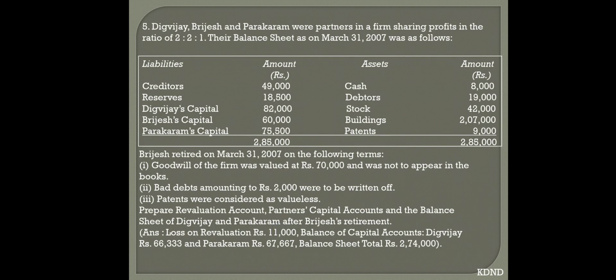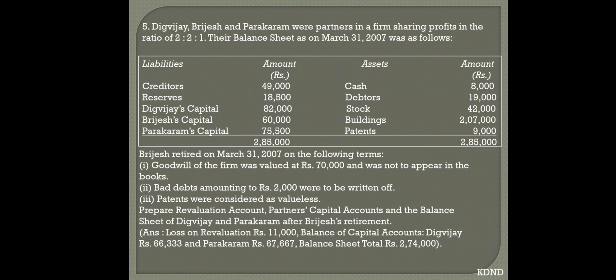Now next sum. Digvijay, Brijesh and Parakram are the partners in the firm, sharing profit and losses in the ratio of 2:1. The balance sheet as on 31st March 2007 was as follows. So you can see over here there is a balance sheet of a partner, and here Brijesh retired on 31st March 2007 on the following terms.